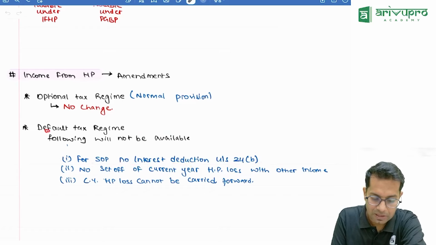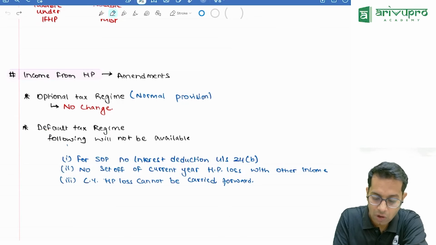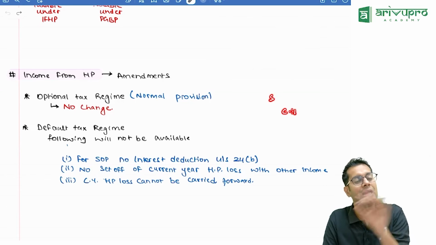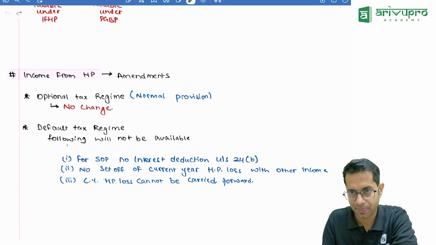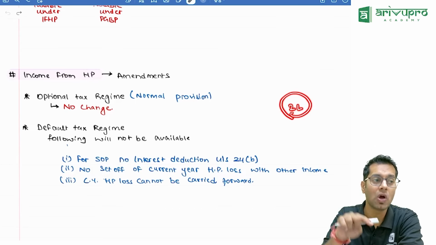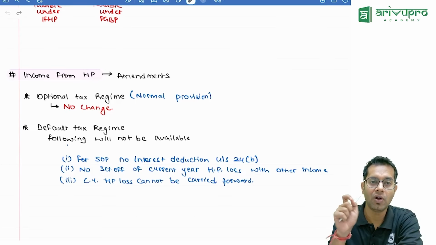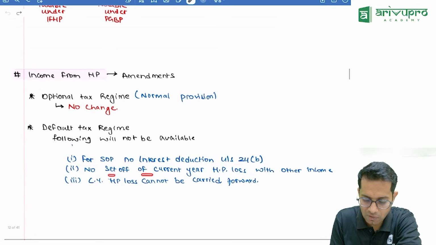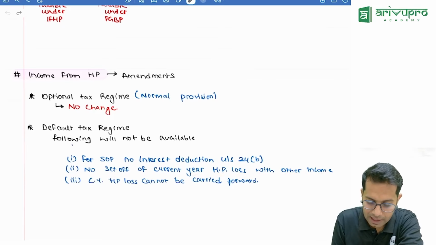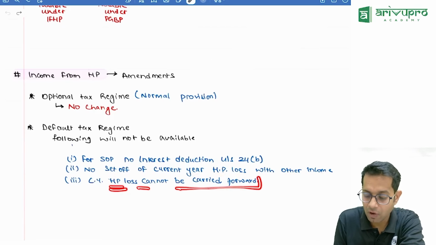Then, if you are a person who is opting for the default tax regime, under the head house property, you will not get set off of losses. Normally, if you remember, under set off and carry forward, current year house property loss can be adjusted with other heads. How much, sir? To a maximum extent of 2 lakh rupees. This adjustment will not be possible if you have opted for the default tax regime. No set off of current year house property loss with other income, and current year house property loss cannot be carry forwarded also.